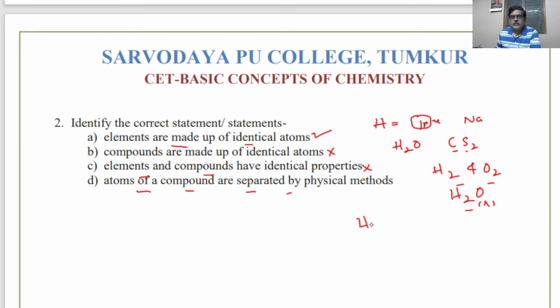See, you cannot separate hydrogen and oxygen by physical methods like filtration or distillation or something like chromatography. It is not possible. It has to be decomposed either by heating or by electrolytic processes. So it requires a different method. An electrochemical process or a chemical process is required. Therefore, statement D is also wrong. So the only correct statement is A. Therefore, that will be the answer.